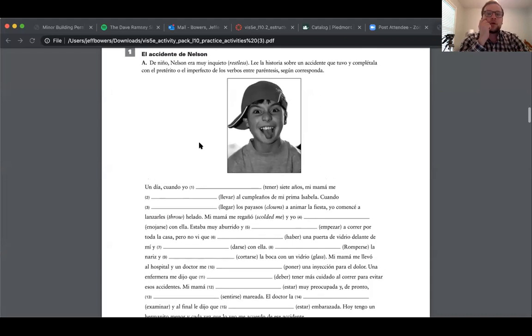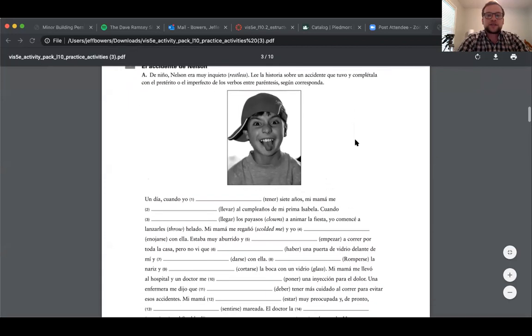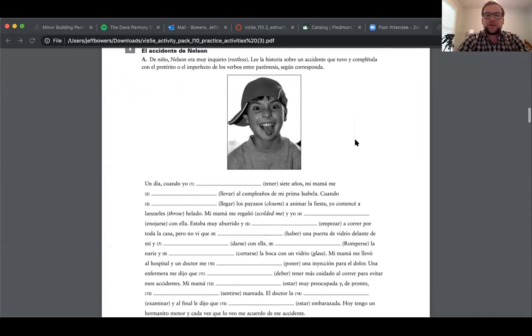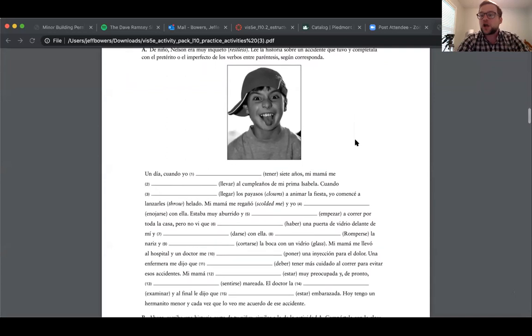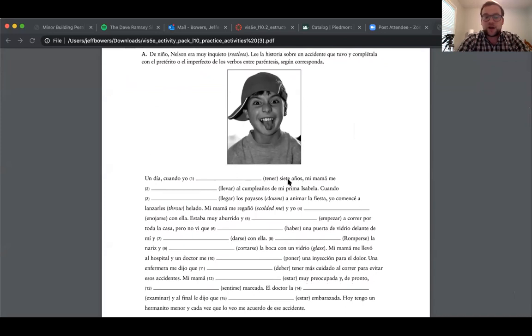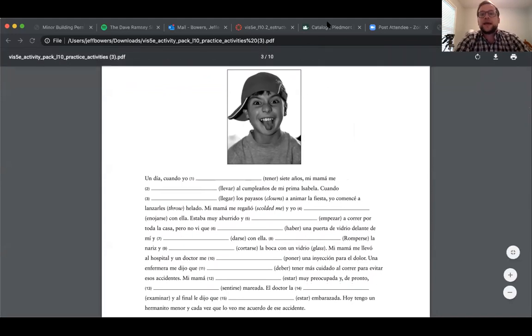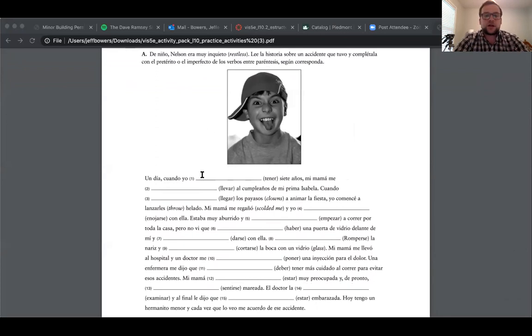So here what we're going to be doing is selecting the correct version of the verb, whether it be in preterite or the imperfect. So we have to use our clues. We also have to look at the uses of the verbs. So remember, when you're talking about age, we have to use the imperfect. You have to use the imperfect here on number 1.